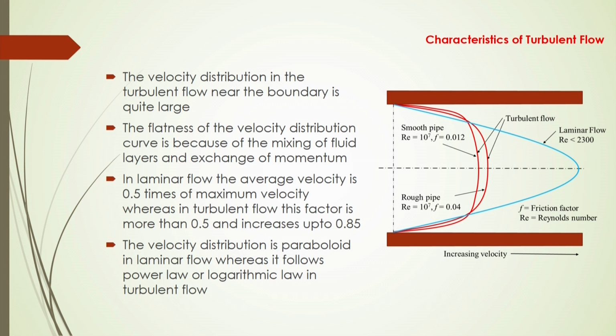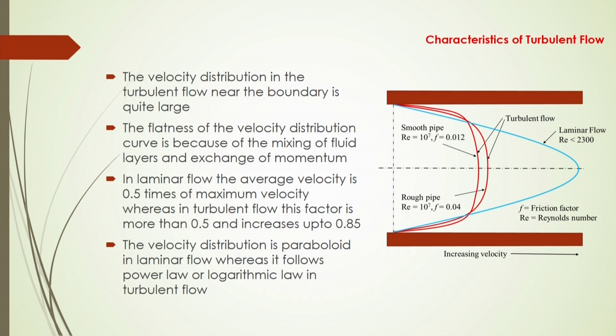We also derived that in laminar flow the average velocity is half of the maximum velocity, whereas in turbulent flow you cannot expect it to be half, it may be more than half, up to I think 0.85 of the maximum velocity.